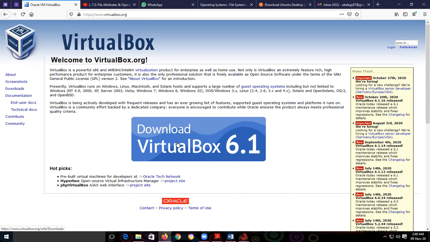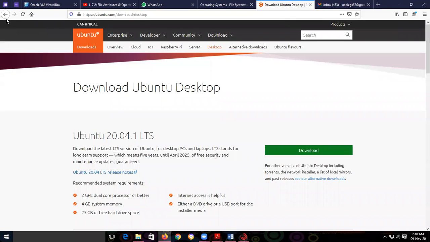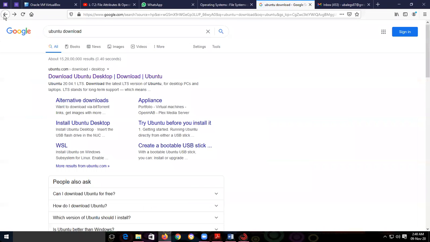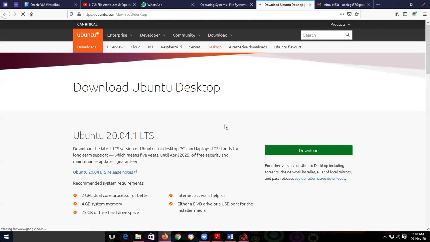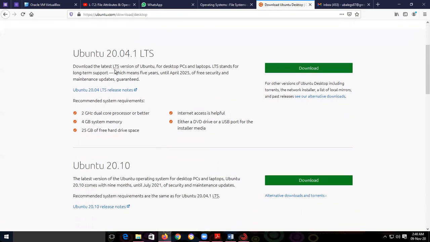I have already downloaded it, therefore I am not clicking here. Just type VirtualBox into Google, go to virtualbox.org, and click here. It gets downloaded. Next, you download the Ubuntu operating system. Again in Google, type Ubuntu download, go to ubuntu.com. Then click Ubuntu 20.04.1 LTS, the latest version. Then click here, download.